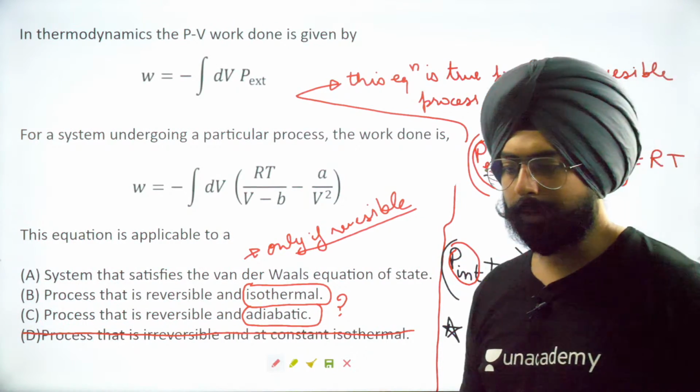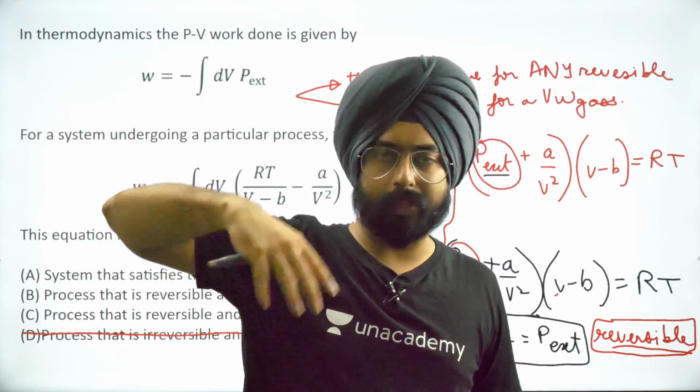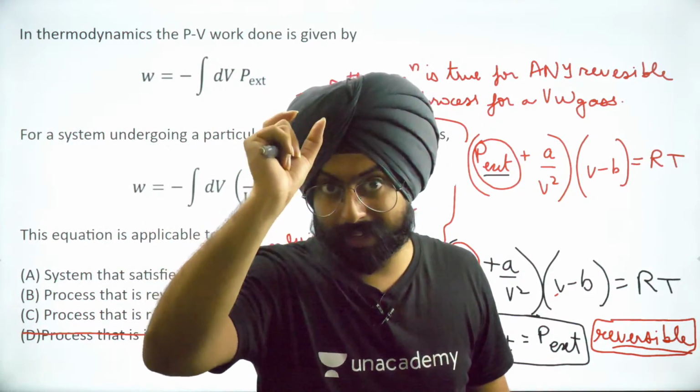Siddharth, PV to the power gamma in adiabatic, okay, fine. That is some consequence that comes later, and that is true only for an ideal gas.